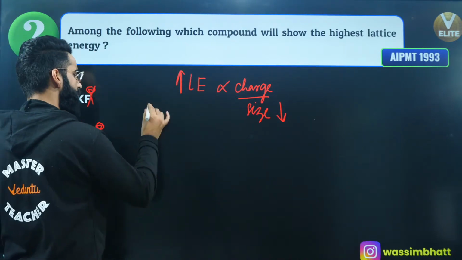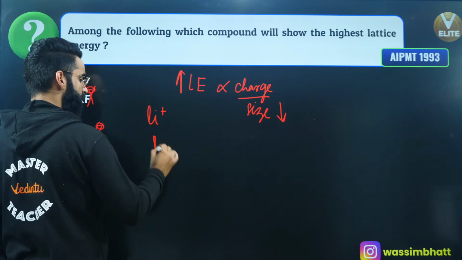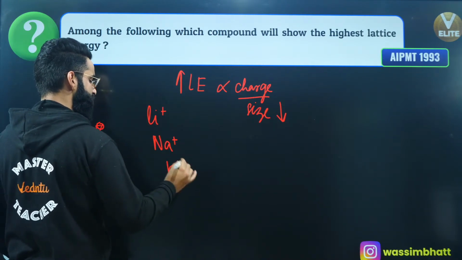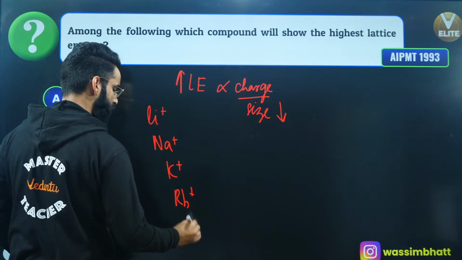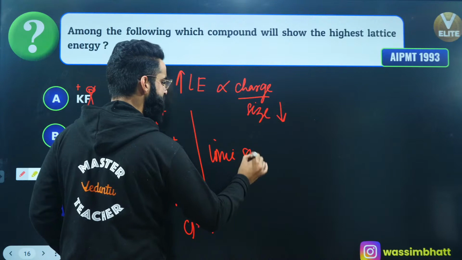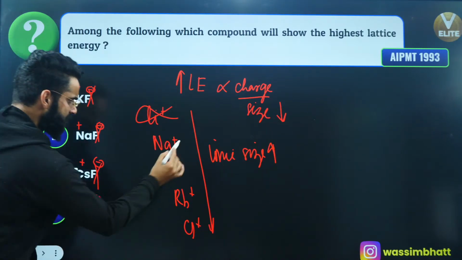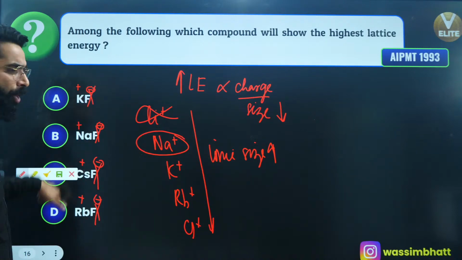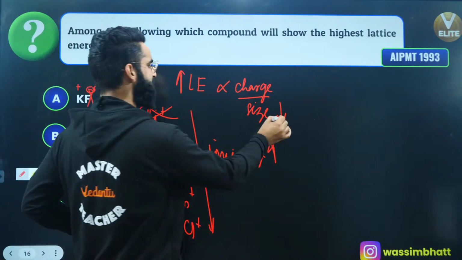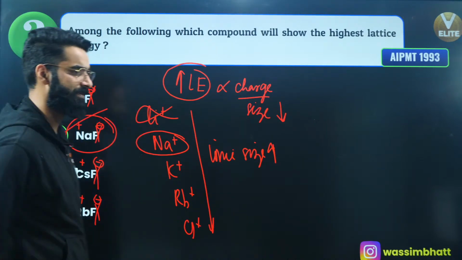If you remember, on moving from top to bottom, Li positive, Na positive, K positive, Rb positive, Cs positive, what happens to ionic size? Ionic size increases, right? This one is not given in our options. So Na positive will have the least size among all. If Na positive has the least size, the lattice energy of this compound is going to be maximum, as simple as that, right?